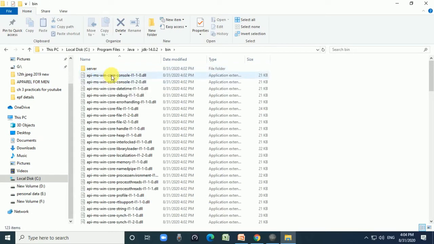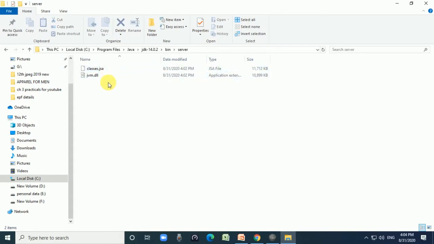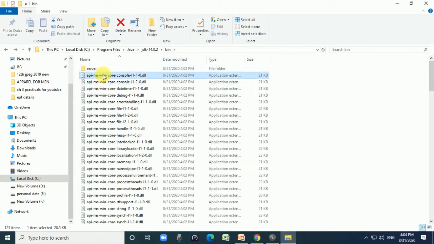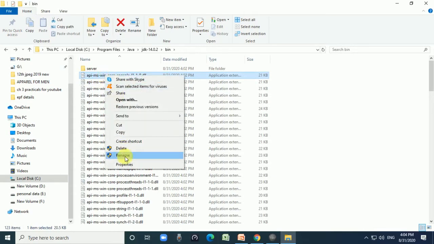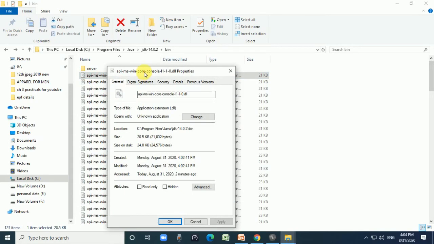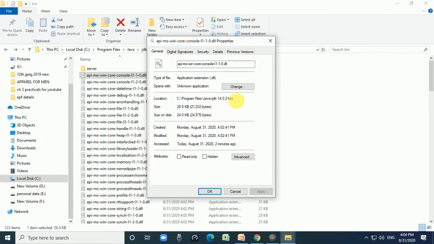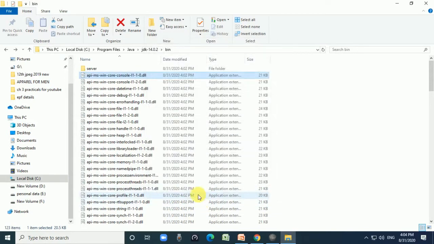Again double click and select any one Java Development Kit file, right click and select properties, and select the path of this Java Development Kit, right? So if you want to add the compiler in the SkyText editor, this is the process. So I copied this file location, okay,